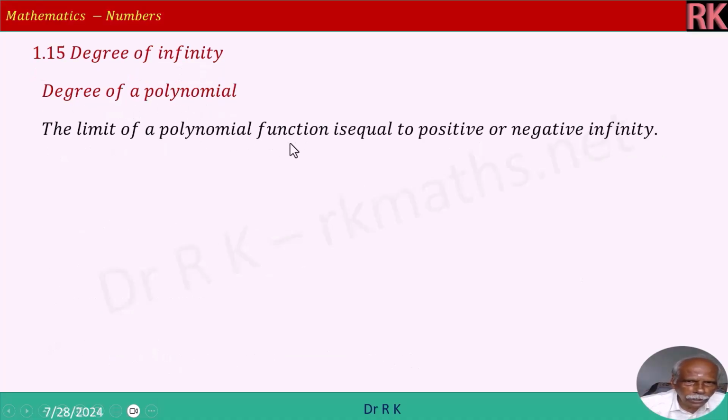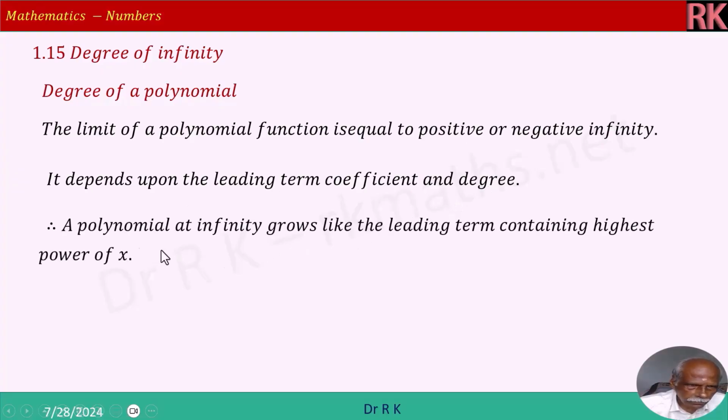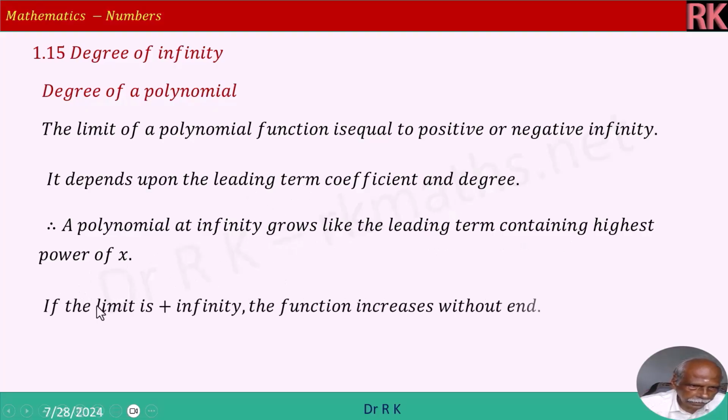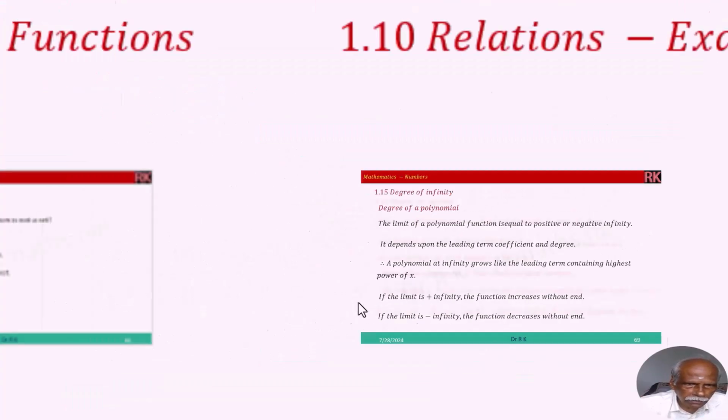The limit of a polynomial function is equal to positive or negative infinity. It depends upon the leading term coefficient and degree, that is ax power n. A polynomial at infinity grows like the leading term containing the highest power of x. That is what the leading term I meant. If the limit is plus infinity, the function increases without end. If the limit is negative infinity, the function decreases without end. I think that completes the session on chapter 1.